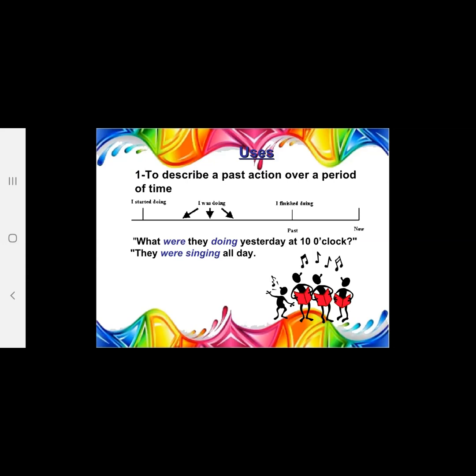In the same way I can ask you, what were you doing yesterday at 5 o'clock? Now give me the answer and you can say, teacher, I was playing at 5 o'clock yesterday. Or you can say, teacher, I was taking my tea at 5 o'clock. Or you can say, I was doing my homework at 5 o'clock.